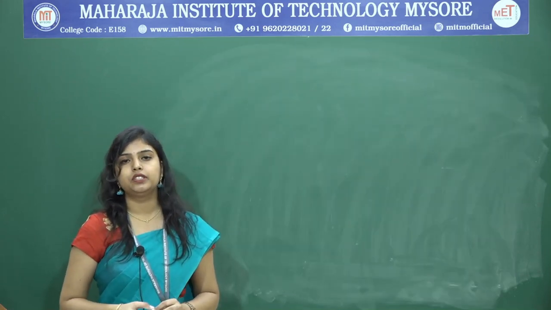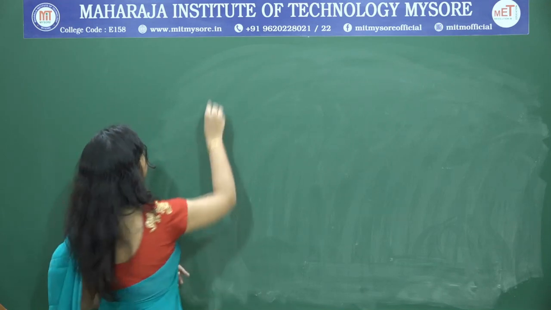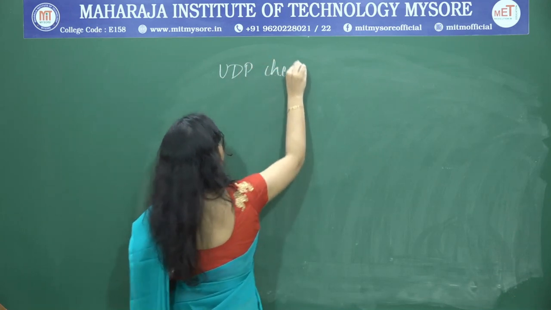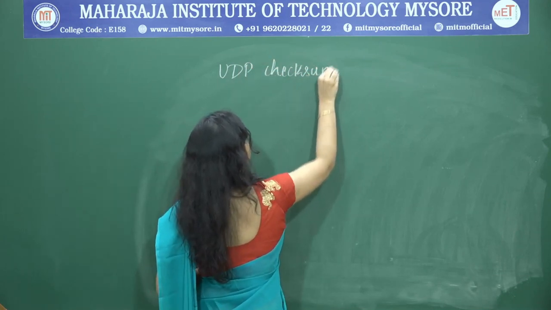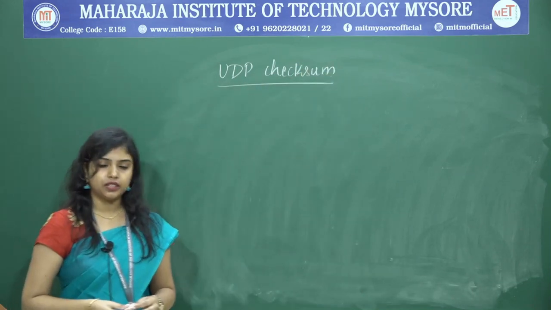The next topic which we are going to study under UDP is UDP checksum.